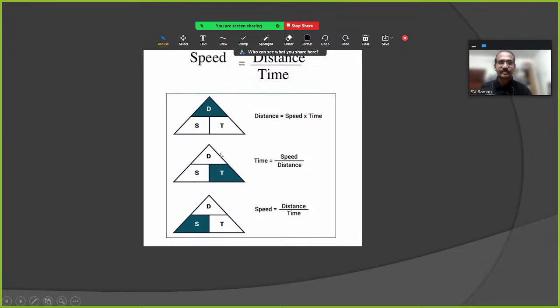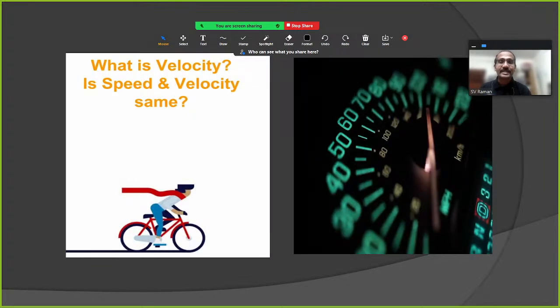Next, what is velocity? Are speed and velocity the same? We will see. In a speedometer, we are seeing different values, and down below there are more values and a bar kind of label. The meter reading will change continuously. So this is an odometer, and this is what we can call a speedometer.